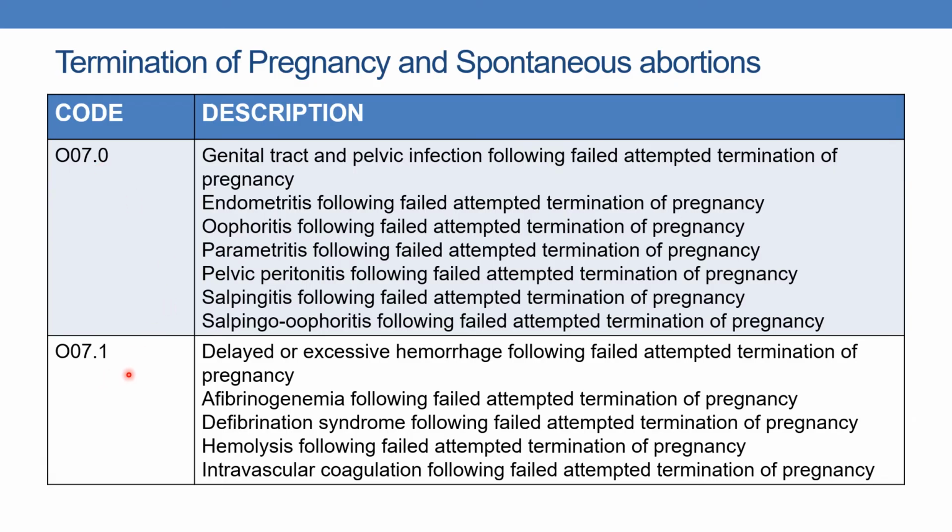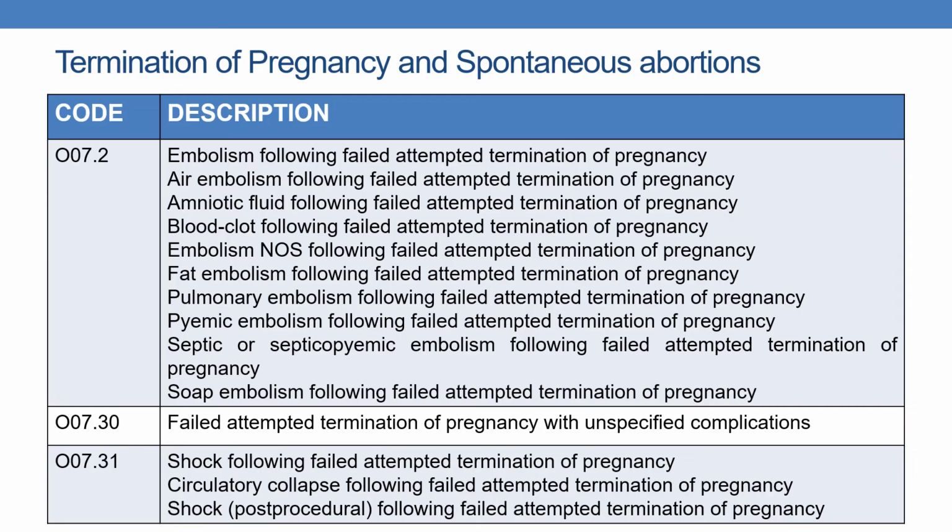And O07.1 indicates delayed or excessive hemorrhage following failed attempted termination of pregnancy. Next, O07.2 indicates embolism following failed attempted termination of pregnancy. And if the physician documents any of the below listed terms after failed attempted termination of pregnancy, the code is O07.2.